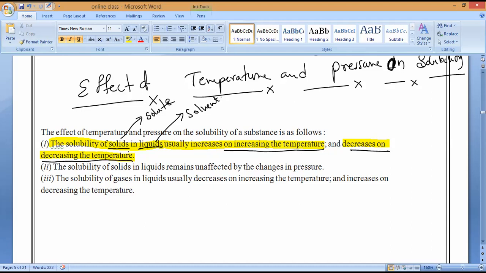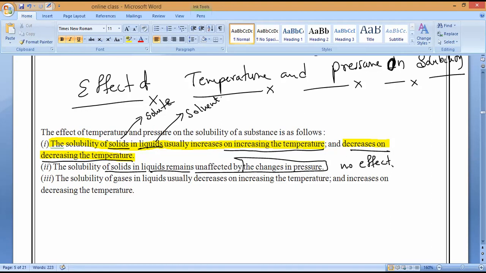Please remember that. Is it okay, everybody? Temperature increases, solubility increases; temperature decreases, solubility decreases, for a solid solute dissolving in a liquid solvent. Understand, everybody? Yes. Next, a solid solute dissolved in liquids remains unaffected by the change in pressure.